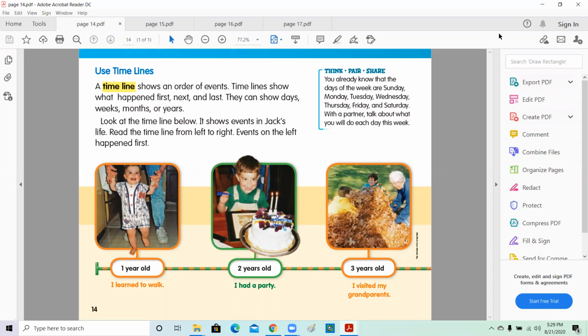Before we start, let's revise what we covered last lesson. We talked about history, and we know that history is important because we learn about the past. We know that a fact is something that is true, and we know that sometimes we learn about our family history by listening and asking questions to our grandparents or parents or even siblings, because they were around at certain times and certain events that you were not there. We also learned that family life then was different than today.